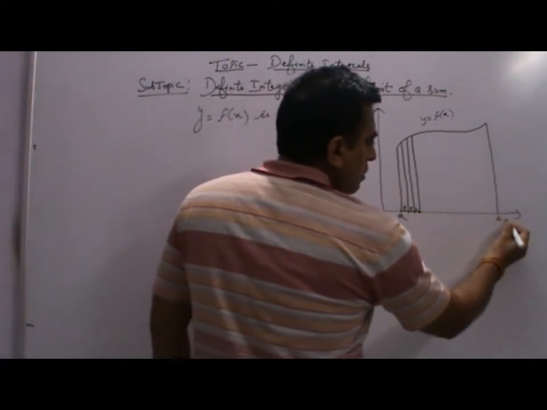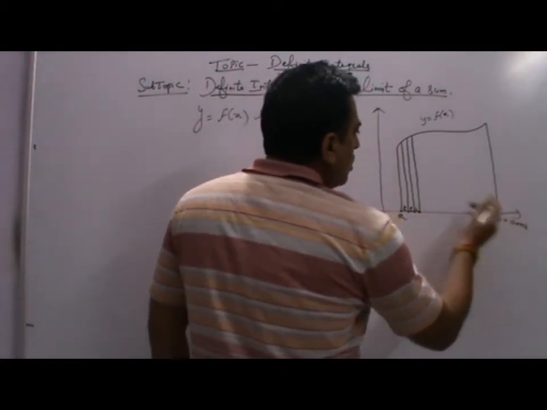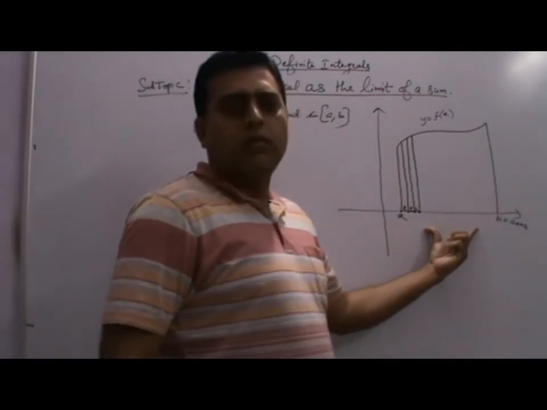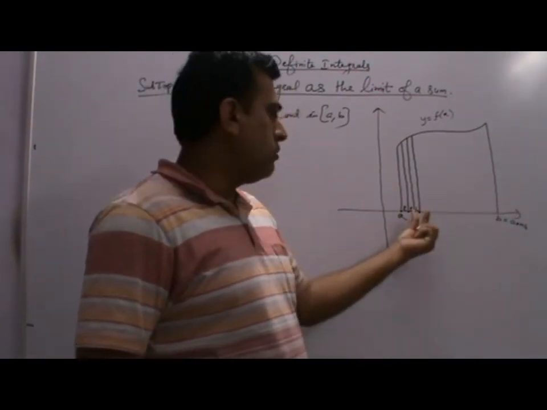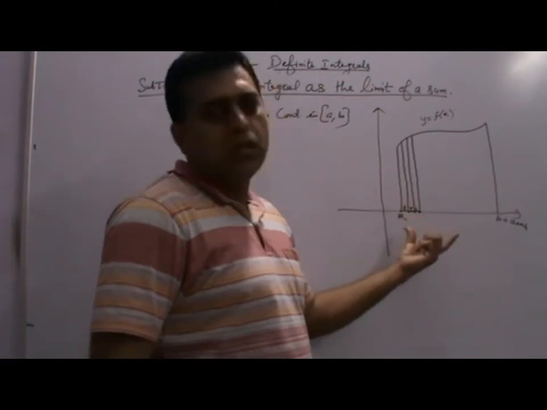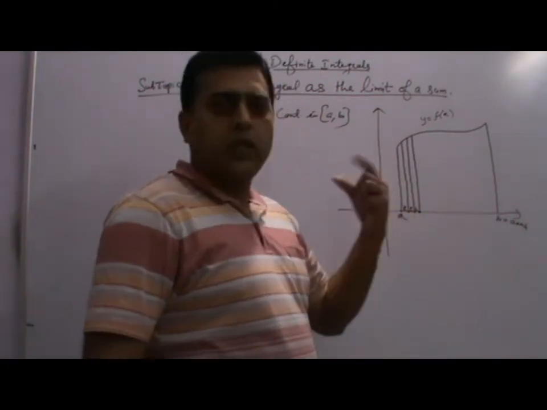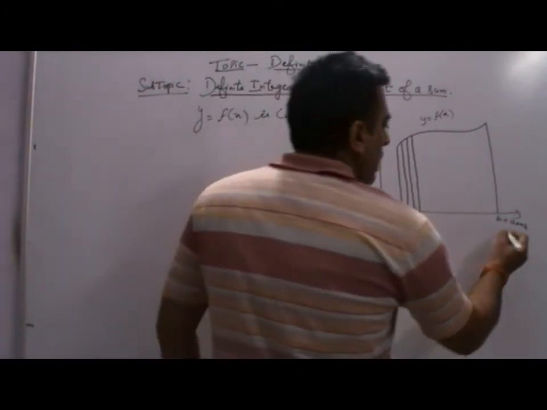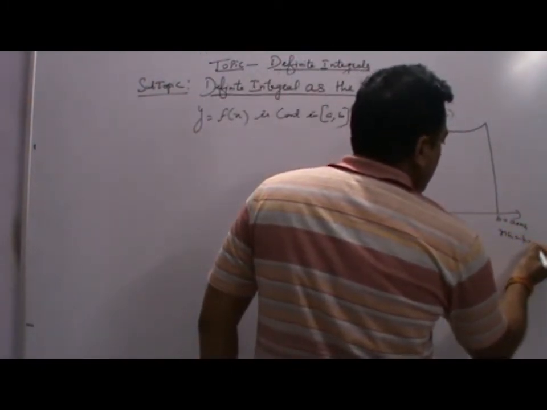So the last value will be equal to a plus n into h, because we have divided this closed interval a to b into sub-intervals having length, or you can say width of each, equal to h. So b is equal to a plus nh, and nh will be equal to b minus a.